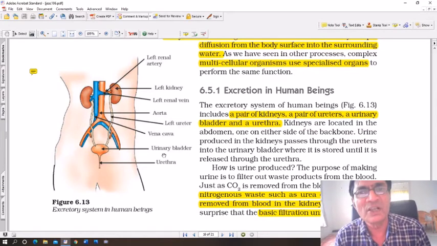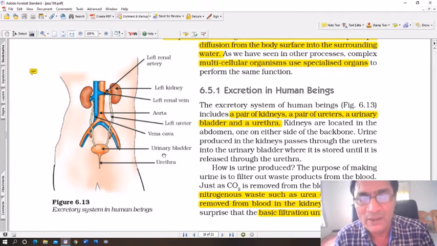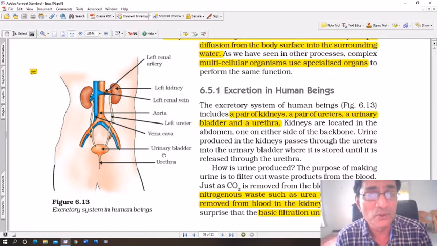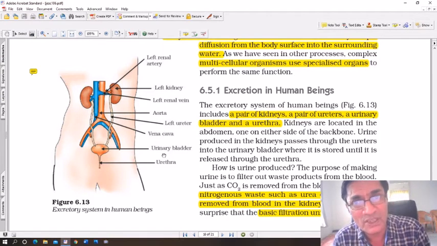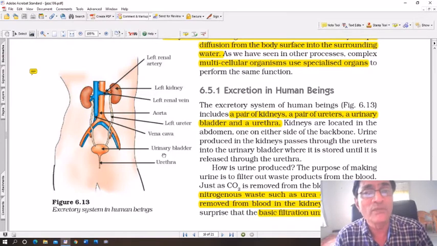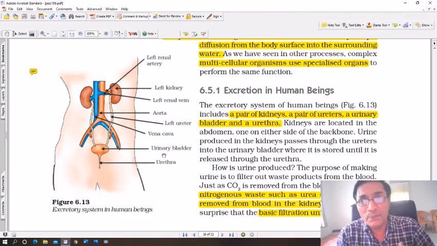Remember, this filtration is continuously going on. Even when you are fast asleep, this process goes on. So when you wake up in the morning, the first thing you want to do is go to the bathroom, because at night the process of filtration has taken place and a lot of urine may have collected in the urinary bladder, and therefore pressure builds up.